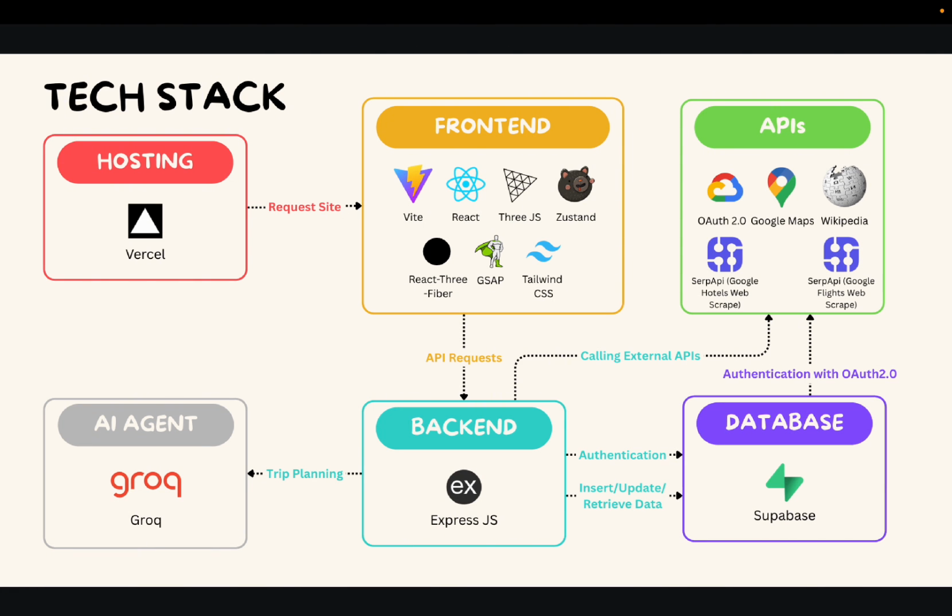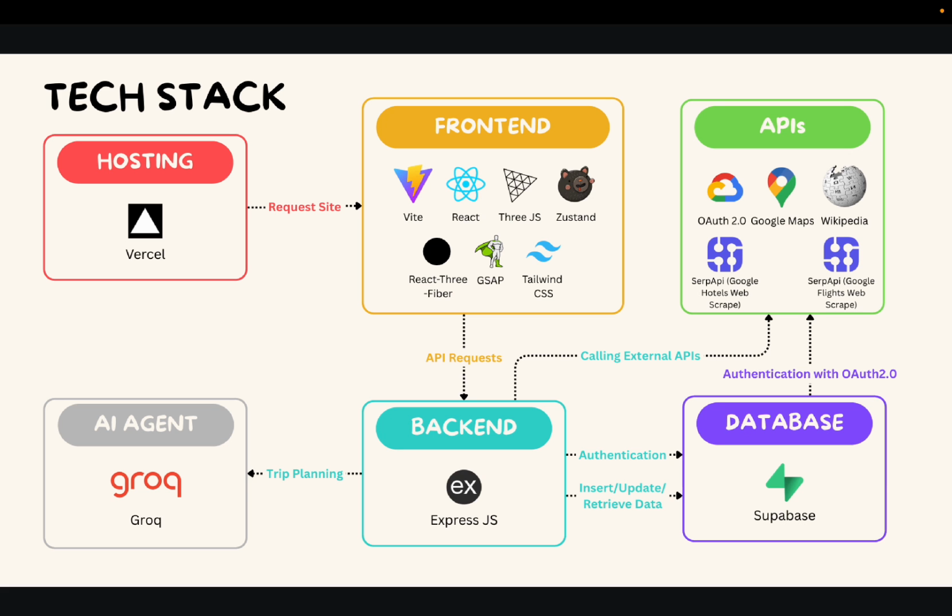The backend is powered by Express.js, acting as a secure gateway between client and external services. It manages API requests, protects sensitive keys, performs validation, and implements rate limiting to ensure reliability. For external services, authentication runs on OAuth 2.0. Google Maps.js provides interactive mapping and itinerary visualization.